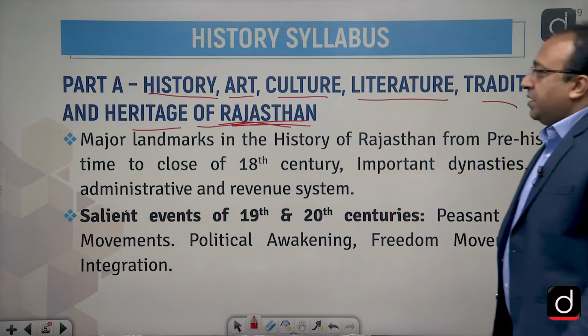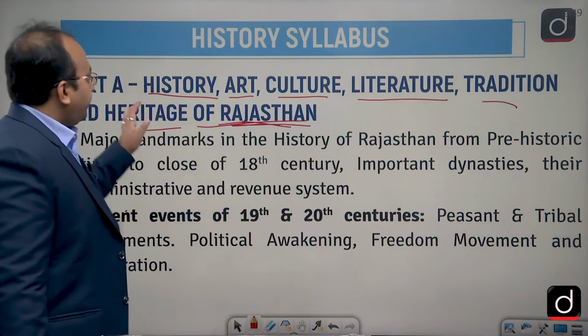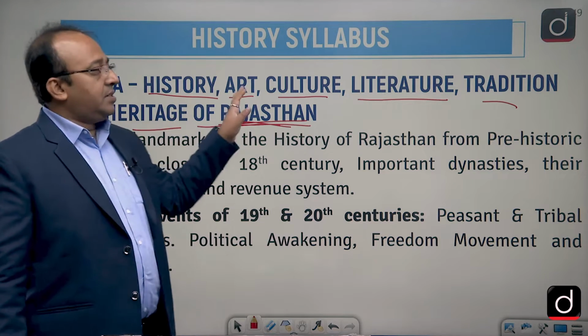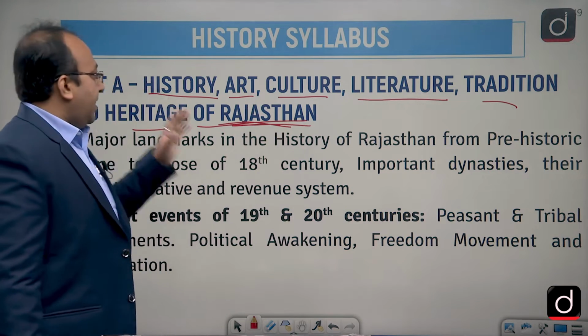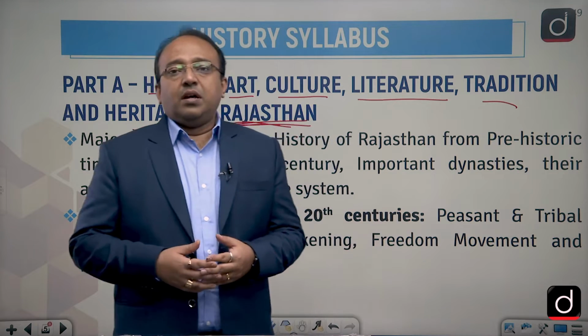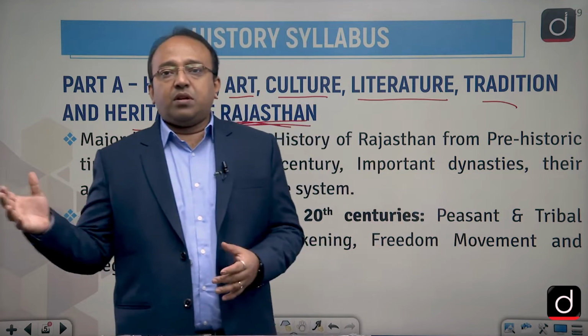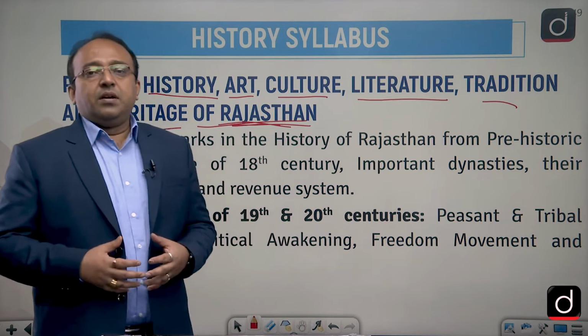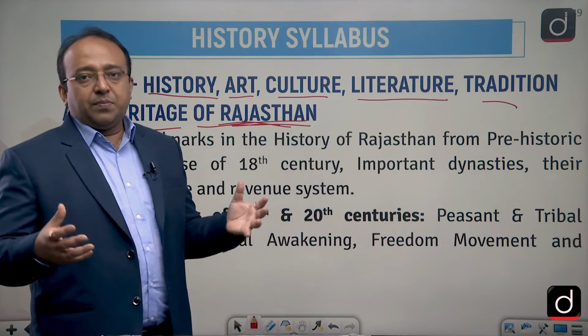Okay? So now see, they have mentioned almost everything in your syllabus. That is history, art, culture, literature, tradition, and even the heritage of Rajasthan. Now, if you talk about the history, art, culture, literature, tradition, the point is, in art forms, various aspects are included. History is obviously, we have to talk about history right from ancient, medieval, modern, etc. But in art form, various aspects are included, whether it is architecture, whether it is painting, whether it is, let's say, the sculpture. So all of these things are the part of the art forms only.